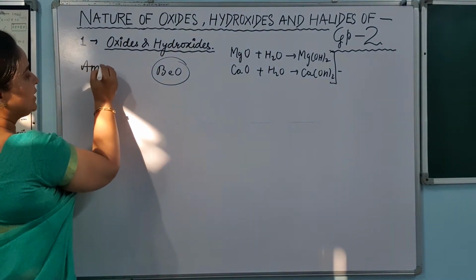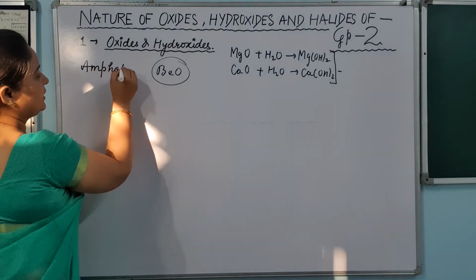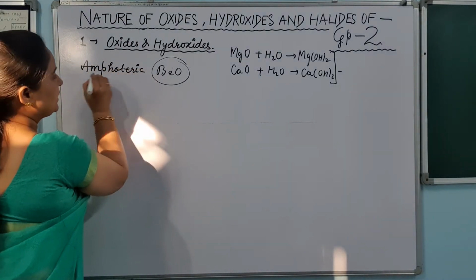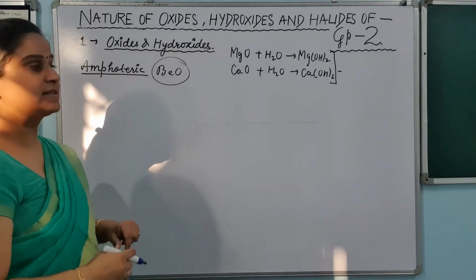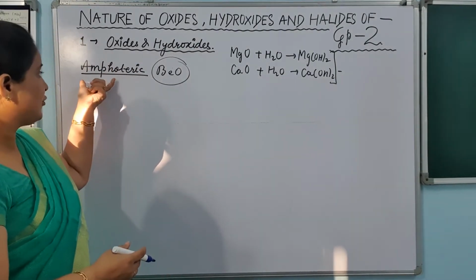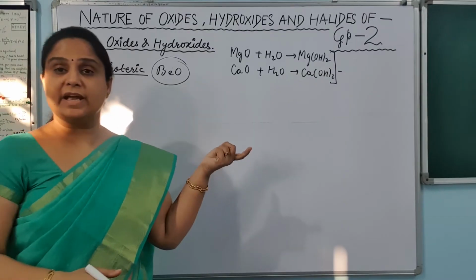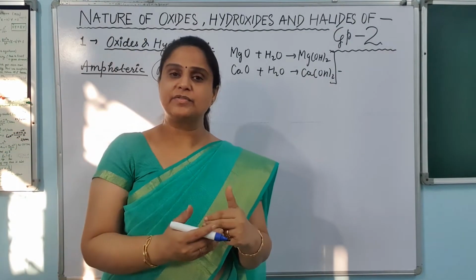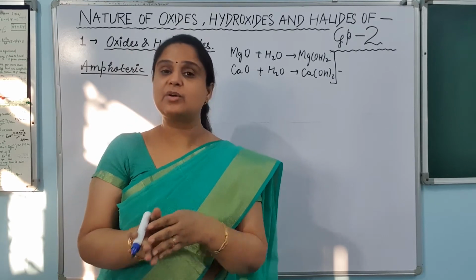What is its nature? Amphoteric. Now what is this amphoteric? The term ampho is taken from amphi. Amphi means both. Both kinds of nature means it is not only acidic or basic.